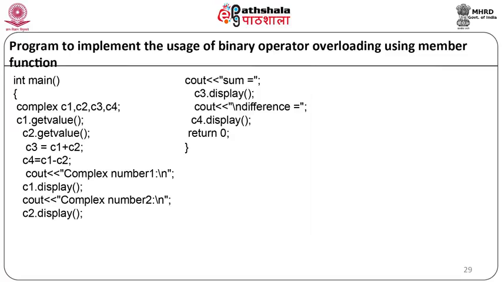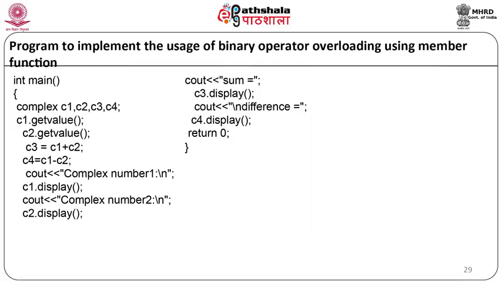c1 minus c2. As you can notice here, the object that is going to be called is c1; c1 is the object which will call the function plus, and c2 will be passed as an argument. In the second line, c1 will call the operator function minus, and c2 will be passed as an argument. Now we will display the messages: cout complex number 1 is c1.display, cout complex number 2 is c2.display, cout sum is equal to c3.display, cout difference is equal to c4.display, return 0, and our main program will end.